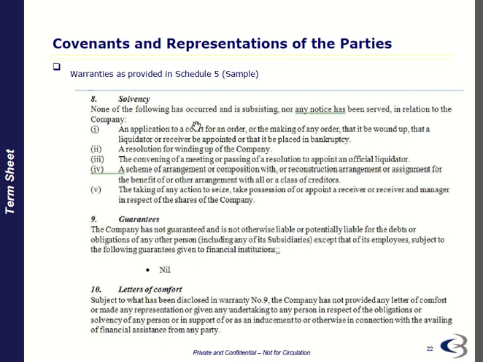The company has no guarantee and is not otherwise liable or potentially liable for the debt obligations of any other person, except that of the employees, subject to the following guarantees given to financial institutions. Letter of comfort: subject to what has been disclosed in the warranty, the company has not provided a letter of comfort or made a representation to the undertaking. So that's another point in the solvency support, in connection with any financial assistance.